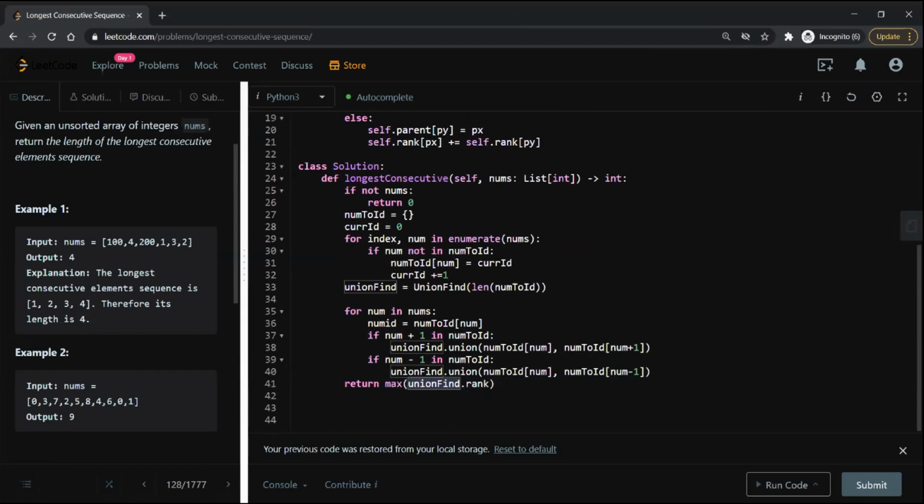So your num2ID is a map, which maps your number to the index. Yeah, that's the ID that I used as the union find identifier, because with it you can quickly find it. These numbers can be like 100, 200, anything, so I map it to an ID and then do the union find on the ID. But for the union find, we need to use the number to see its neighbors, number +1 and number -1.